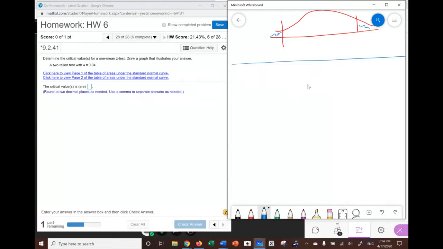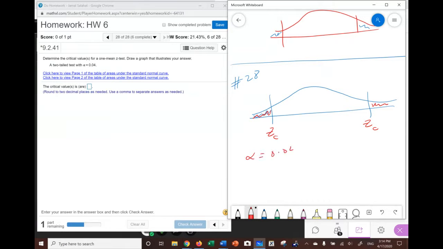Let me draw a picture to start with. This is number 28. The problem says you have a two-tail test. So this is a left tail, this is a right tail, and they want us to find the z critical. Notice that you'll have two z criticals, not one, because of two tails. And they tell us that alpha equals 0.04.